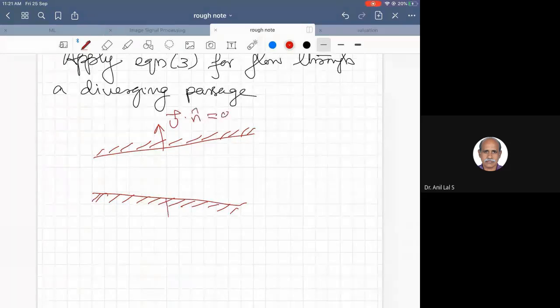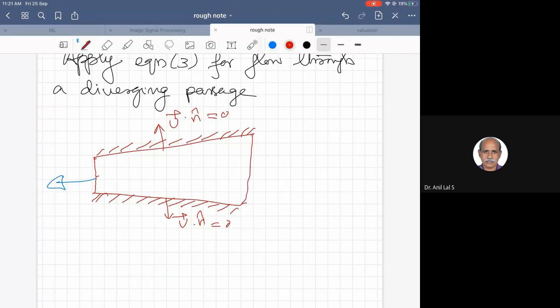Here also u dot n equals 0. There is an inlet, with the outward normal like this, and this is the outlet, with the outward normal like this. Let us mark the outlet area as A2 and the inlet area as A1.